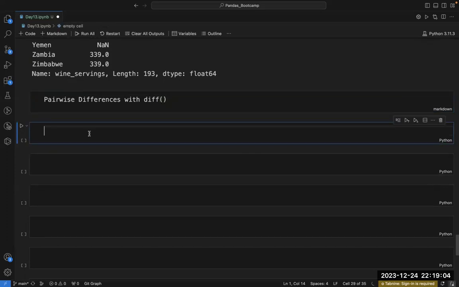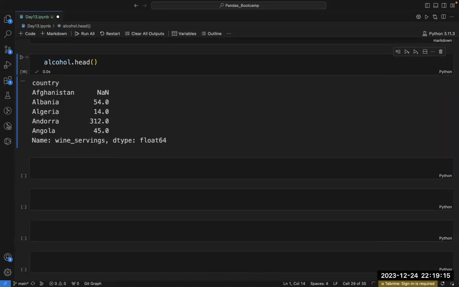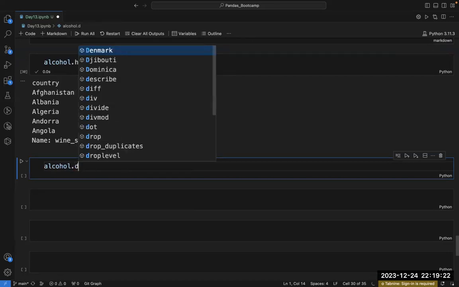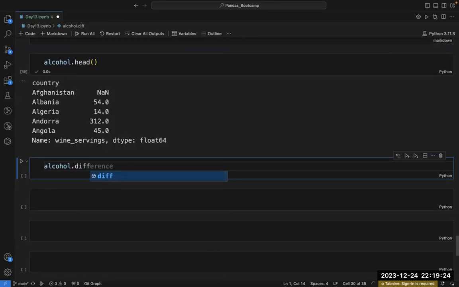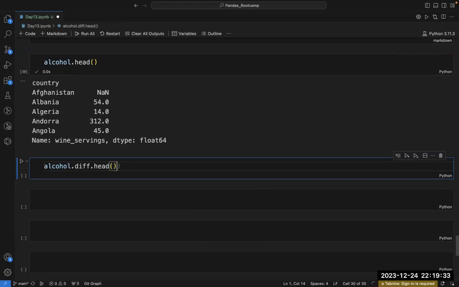So let's understand this with the help of code. Let's say I write alcohol.head. I'm getting this. Now let's write alcohol.diff.head. I am showing you the first 5 things.